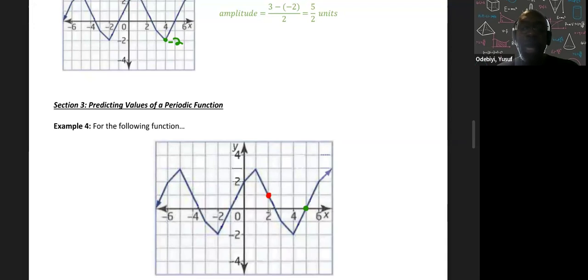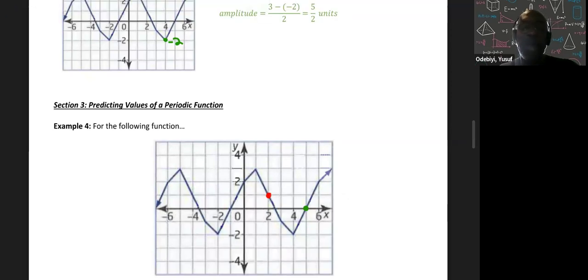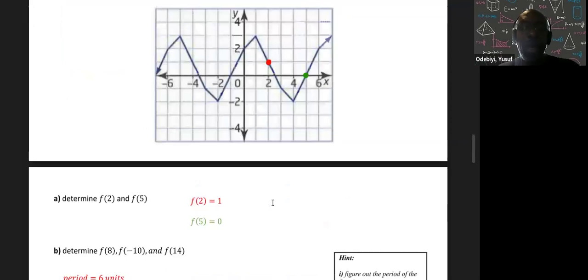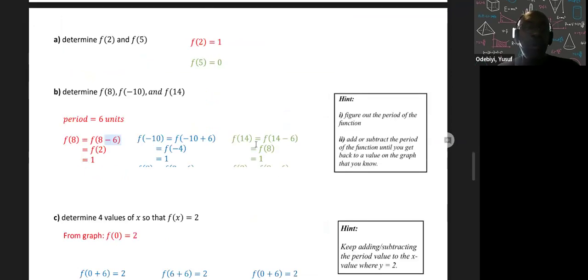When x is 2, y is 1, and that's the same as when x is 14. So when x is 14, y is also going to be 1. Let's see. Here we go. Drum roll. There you go. y is 1. Okay, it repeats. So that's how you do that.